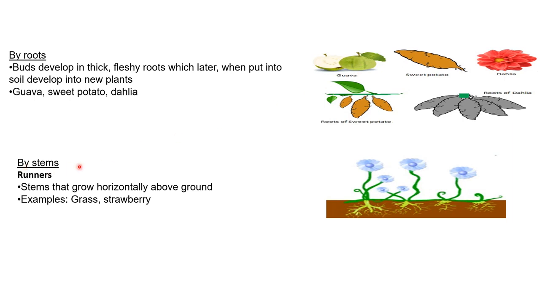And by stems you can see here the runners. Okay, runners are grass. You can see the grass is also a runner, then mint is also a runner, then strawberries are also runners. So grass, strawberry, mint, these are examples of runners. The stems that grow horizontally. Now what are runners? These are the stems. These are the plants where the stems grow horizontally.